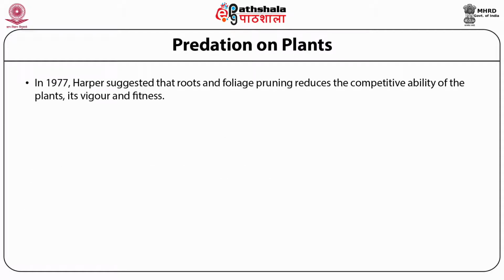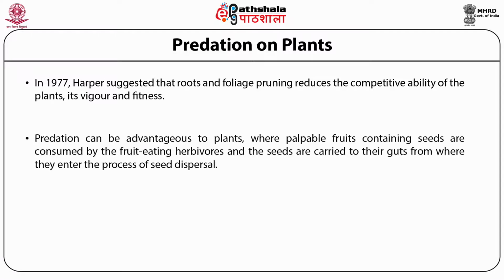In 1977, Harper suggested that root and foliage pruning reduces the competitive ability of plants, as well as their vigor and fitness. Predation can be advantageous to plants where pulpable fruits containing seeds are consumed by fruit-eating herbivores, and the seeds are carried in their guts, from where they enter the process of seed dispersal.